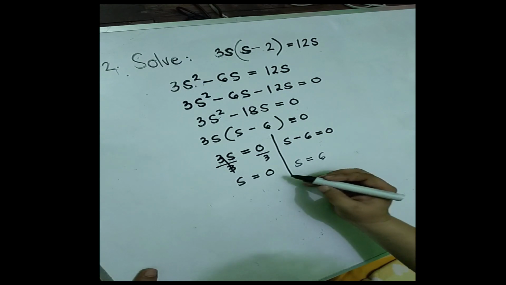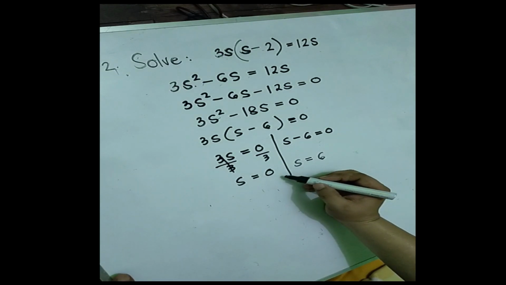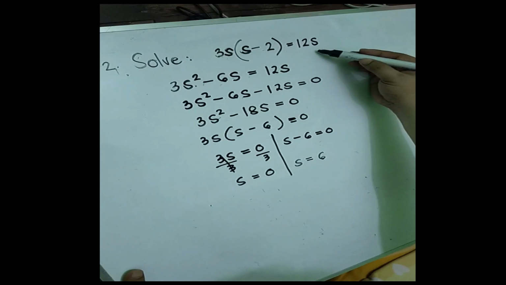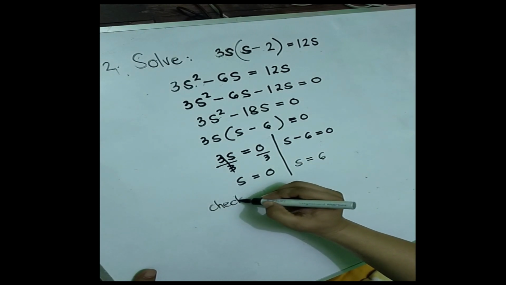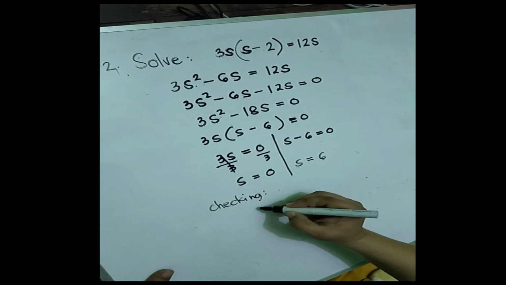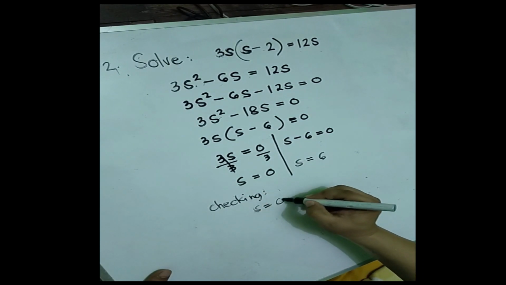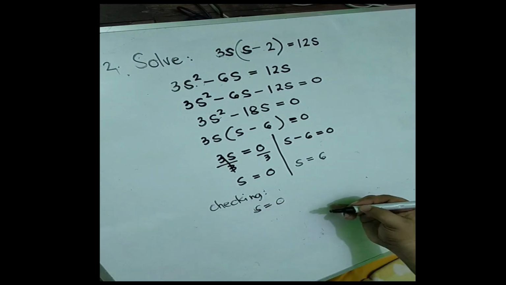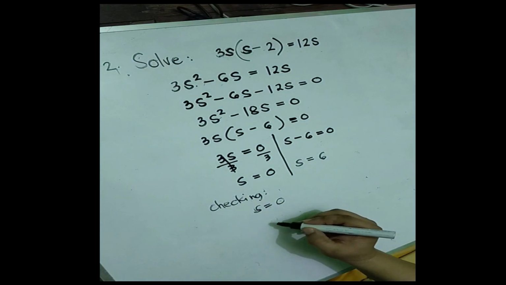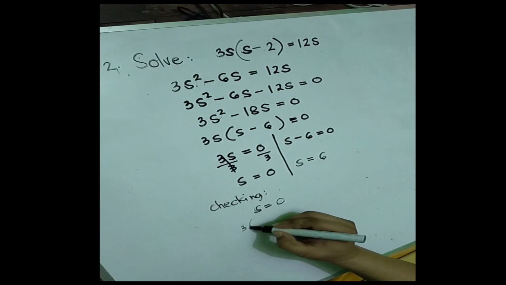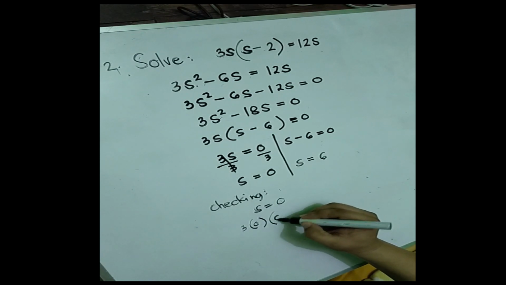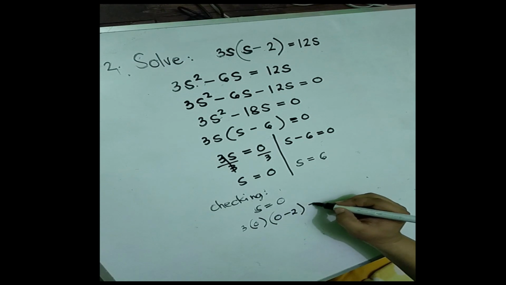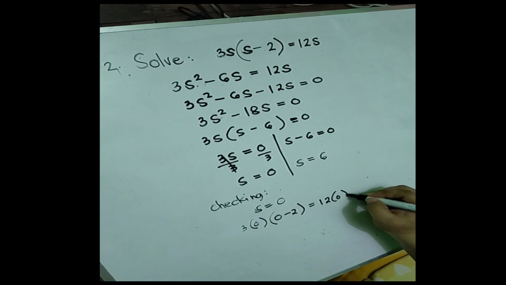Okay, we are going to check if these values of s are true to this original equation. So checking if s is equal to 0. Okay, so we have to substitute: 3 times 0 times 0 minus 2 is equal to 12 times 0.